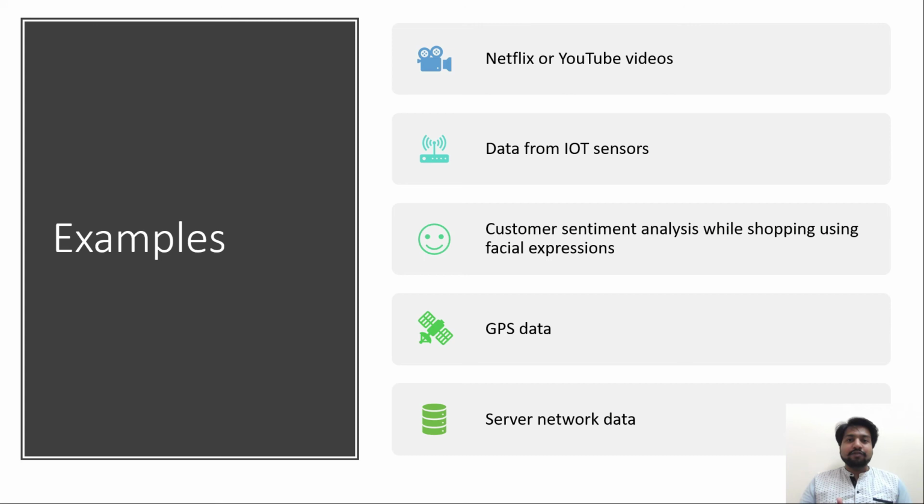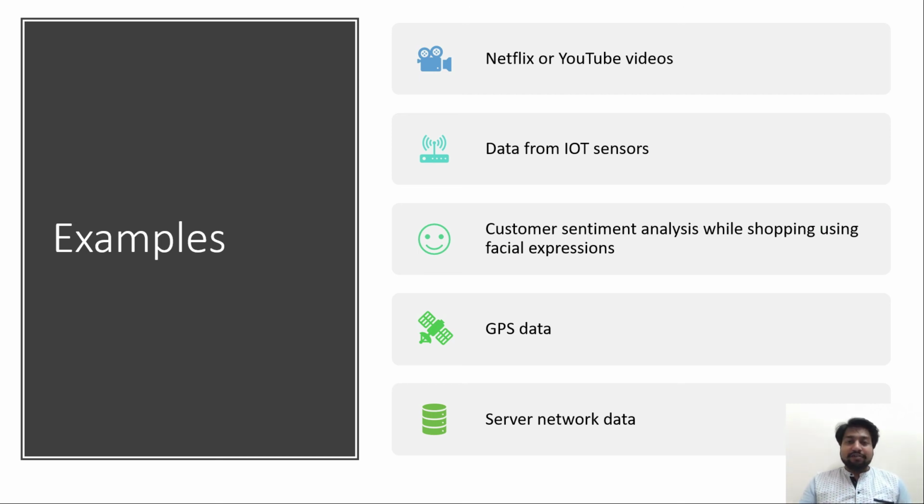Examples of streaming data are Netflix or YouTube videos. The point over here is that streaming data does not necessarily have to be live stream data. It can be YouTube and Netflix data as well, because we are watching videos live through our internet, and the data is being transferred to us in the form of small batches. So that is also a part of streaming data.